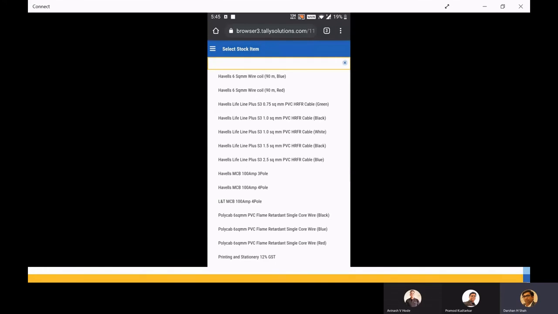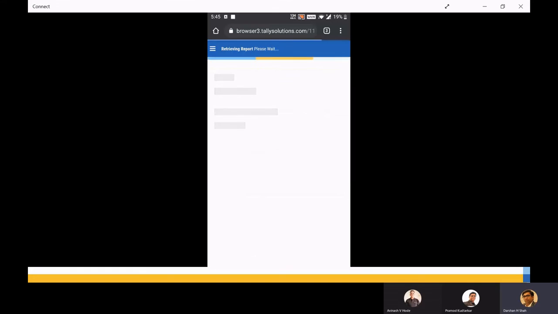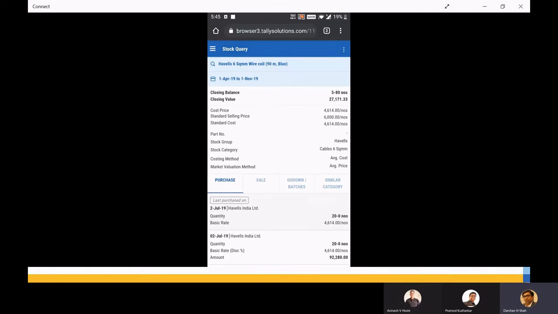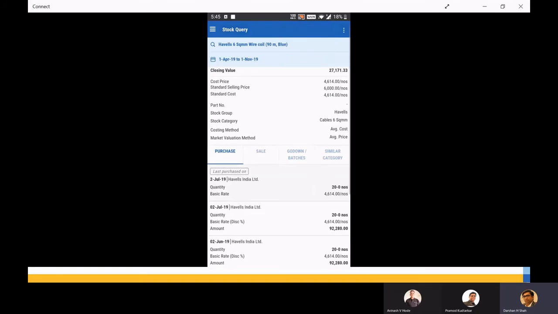There's a stock query, and this is a product I'm selecting. So this report gives me a pure 100% summary about this product. It tells me what is the closing stock available with me, what is the value of it, the cost price, the standard selling price, and it gives me more details about this product.